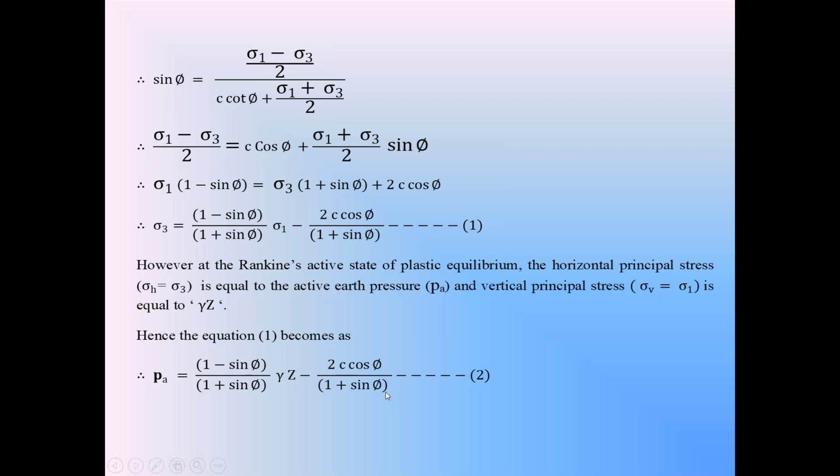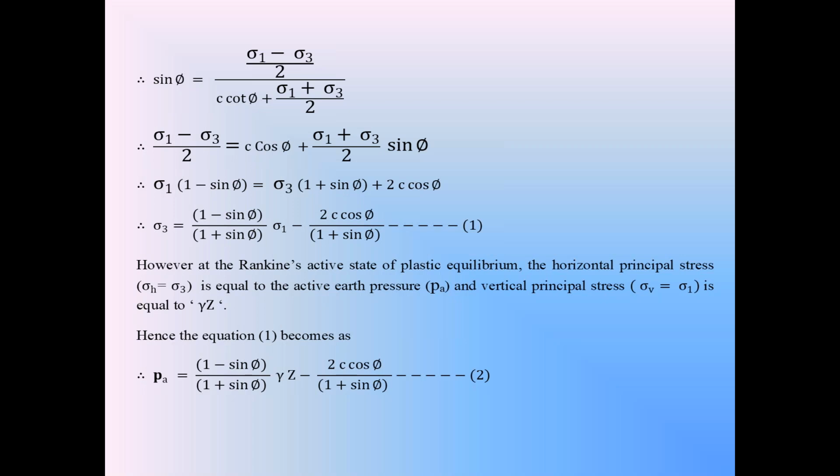Already in the cohesionless backfill, we know this ratio (1 minus sin phi) by (1 plus sin phi) is Ka, the coefficient of active earth pressure, and cos phi by (1 plus sin phi) is root Ka. The coefficient of active earth pressure Ka is equal to (1 minus sin phi) by (1 plus sin phi).